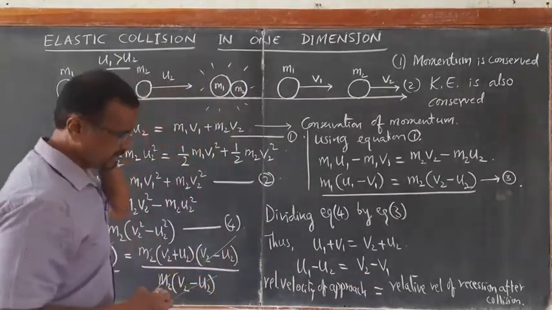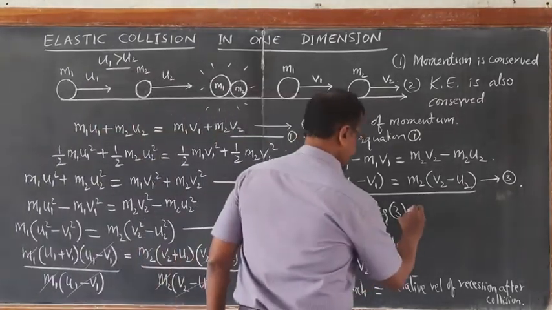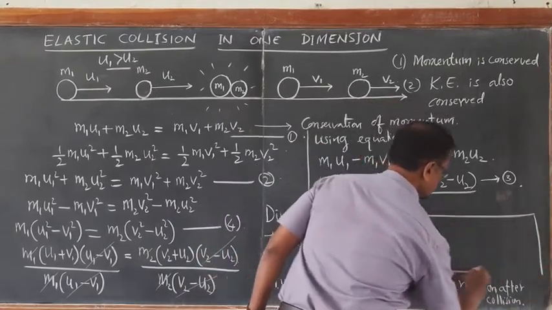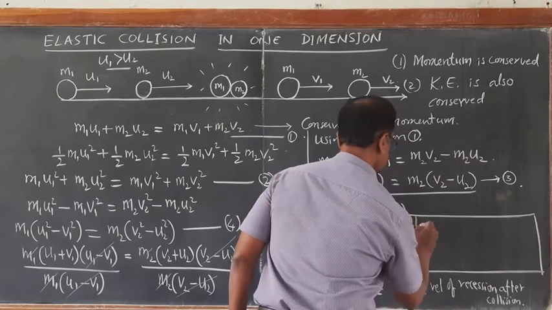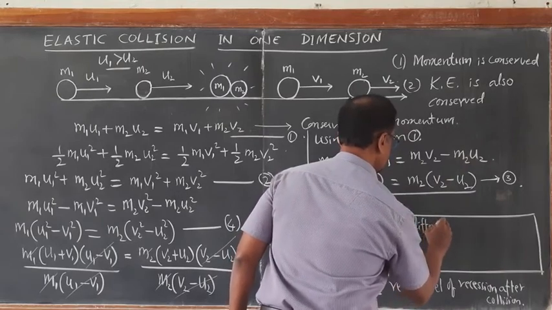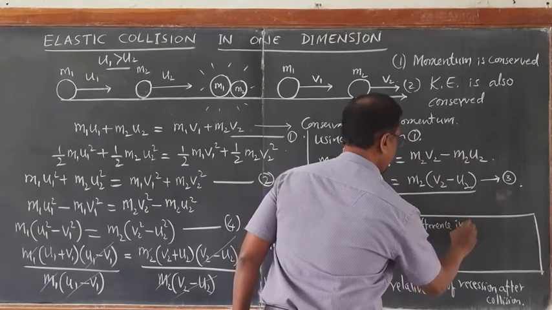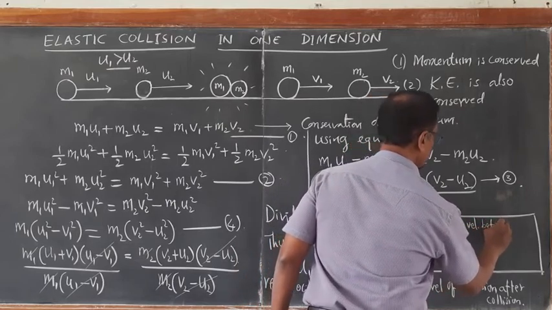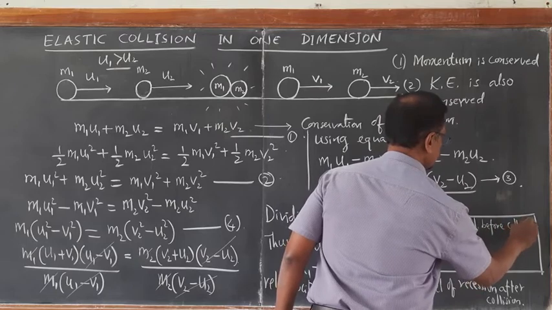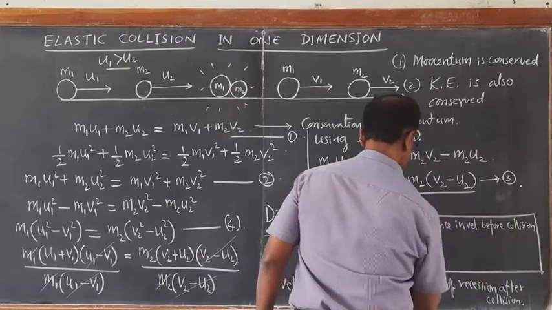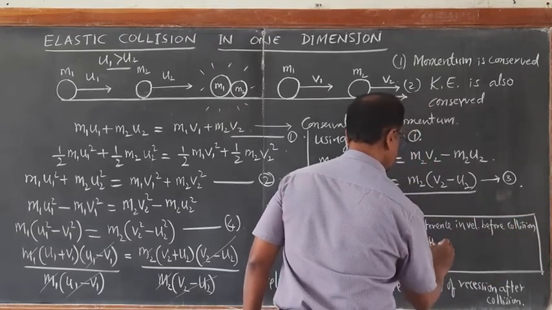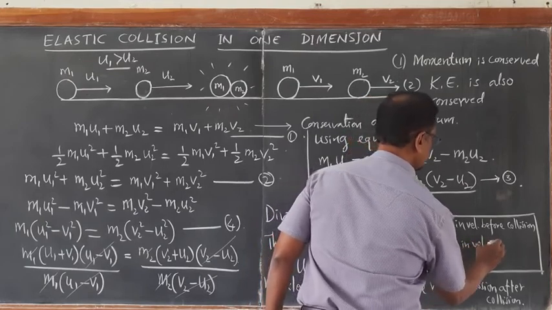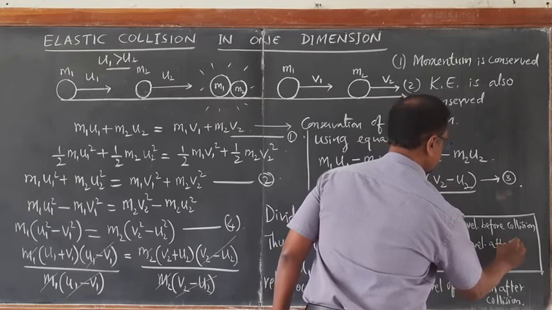So I can write same thing as difference in velocity before collision is equal to difference in velocities after collision.